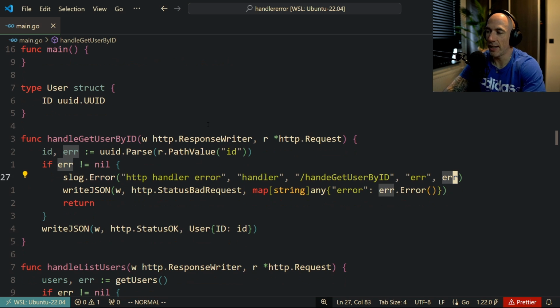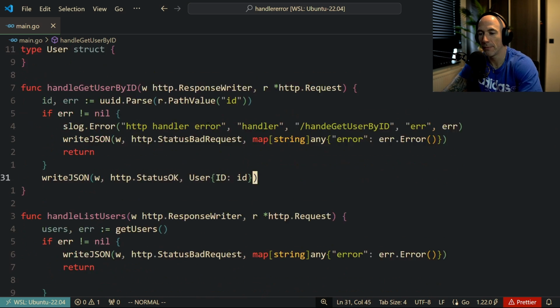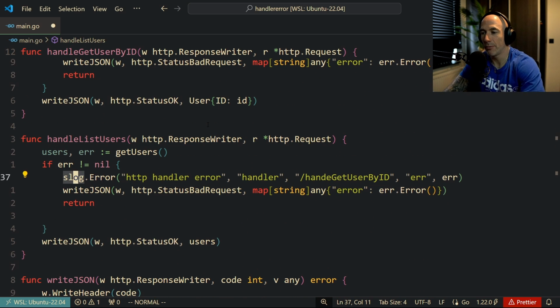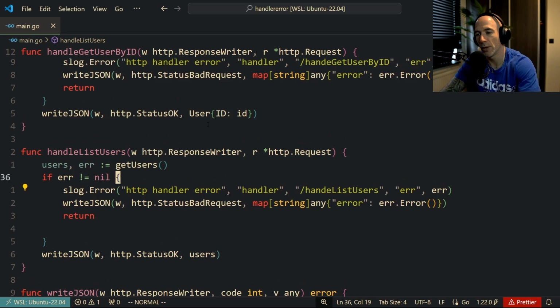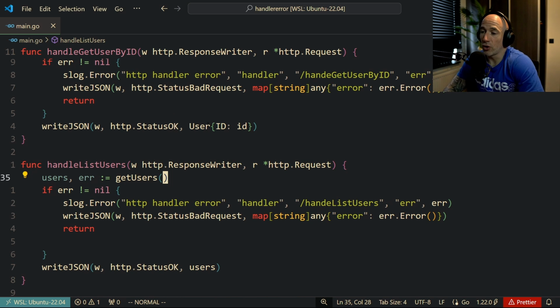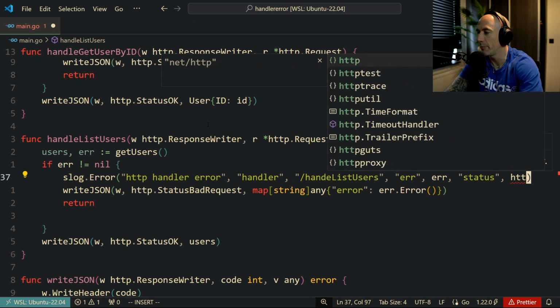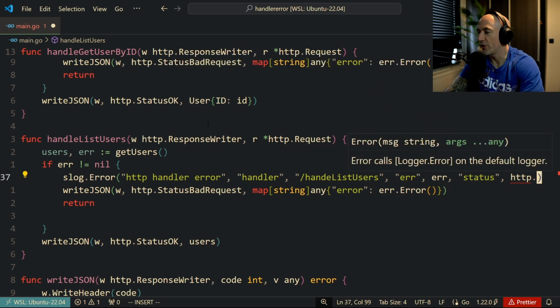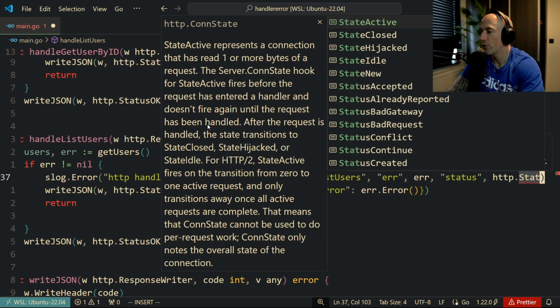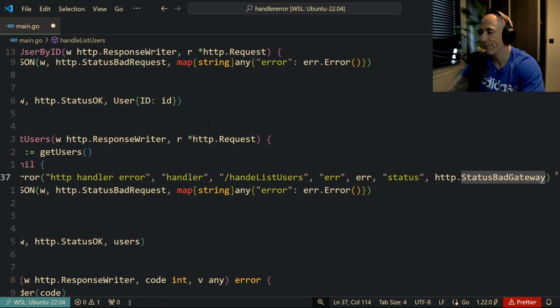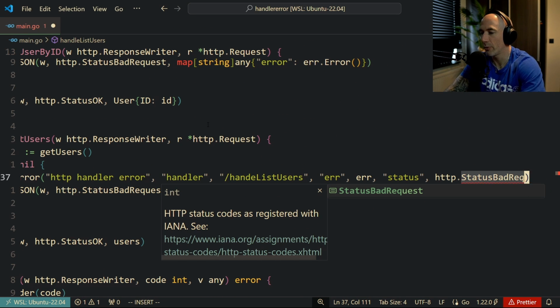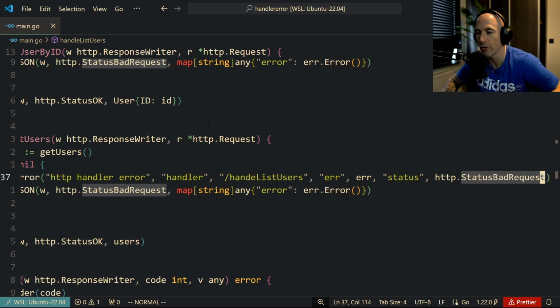So we need to do the same thing for this other one here. Same thing, but it's going to be handle list users. Maybe you could do something like the status code here, right? You can already see the problem coming. You could do an HTTP status, bad gateway, it's fine. Bad request actually, let us be careful, because otherwise Reddit will pitchfork me and cancel me and all that stuff.